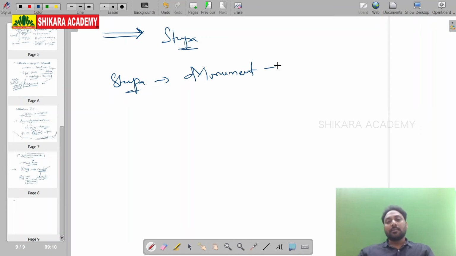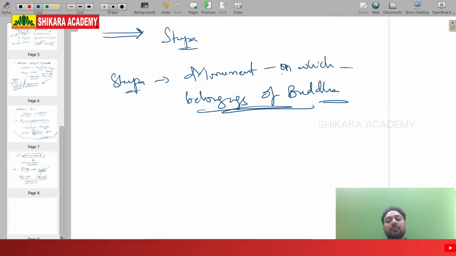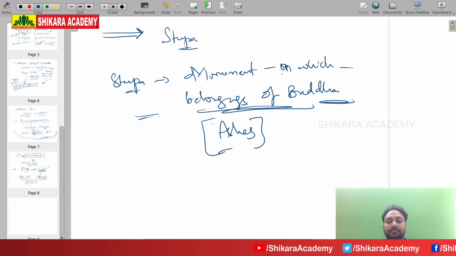The definition of a stupa is a monument in which you see the belongings of the Buddha, the ashes of the Buddha.